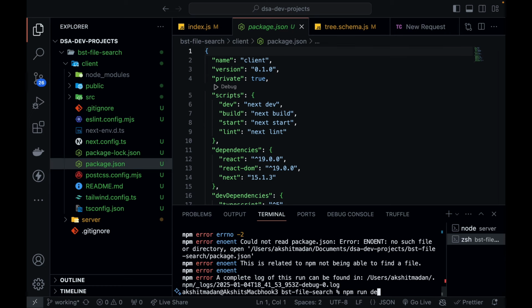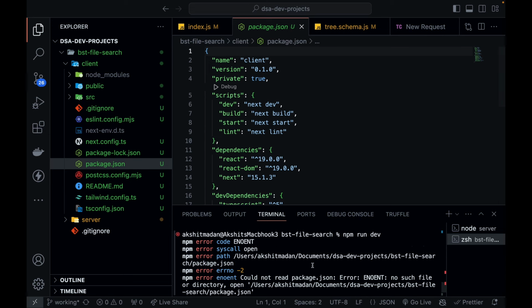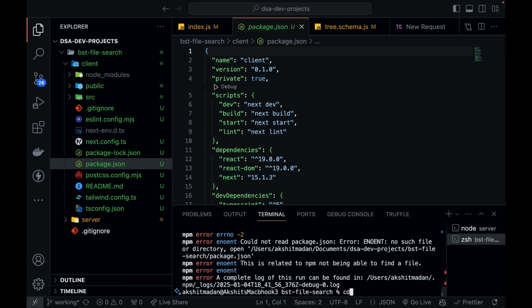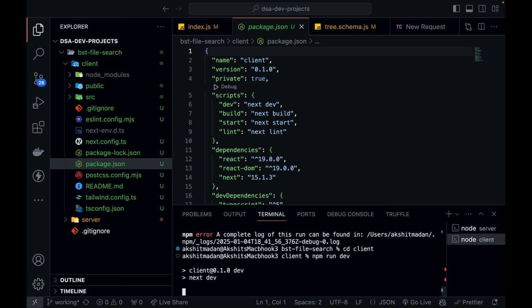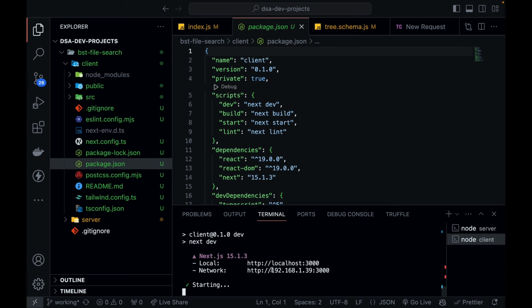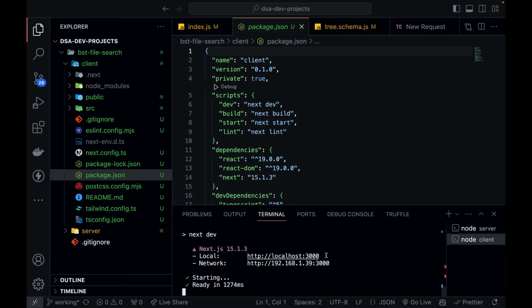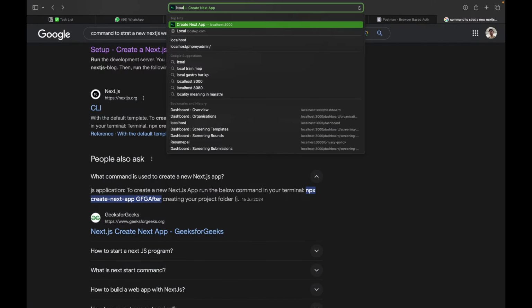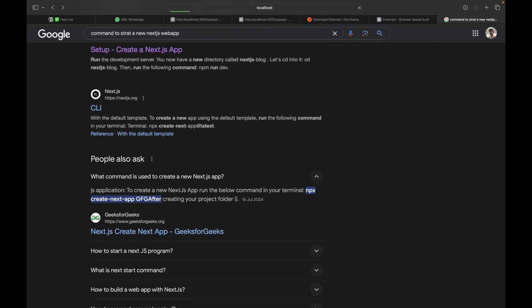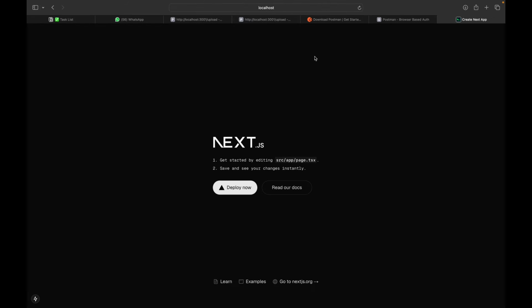Okay, npm run dev. What is the issue? Okay, I need to go inside client, so cd client and then npm run dev. Okay, so it should start my web application. So it is running on localhost 3000. So let's go on localhost 3000. You can see my Next.js web application is now live. Okay, so this is all good, and now we need to start creating the UI for this.